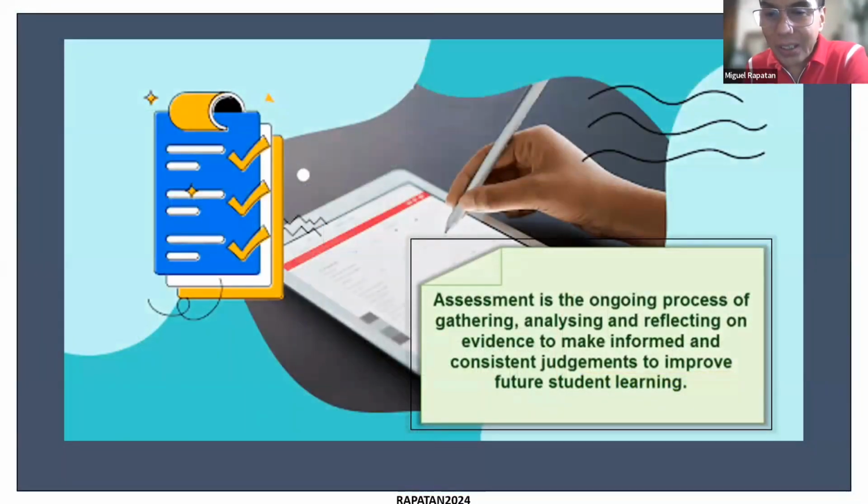And so the question is, how do we get evidence of the mastery of the acquisition and the make meaning? So this is usually the work of assessment.